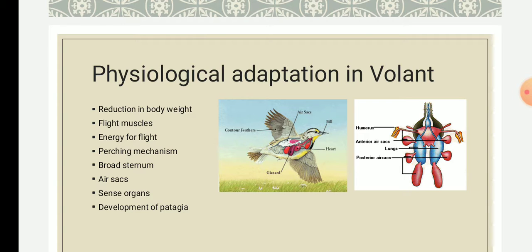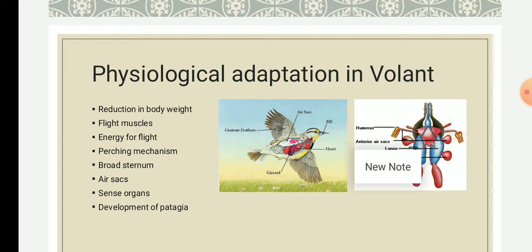The next important point is the air sac. Birds bear additional respiratory air sacs, which supply more oxygen for rapid oxidation during flight, and also help in providing buoyancy during flight.